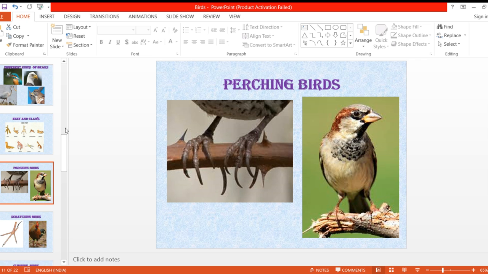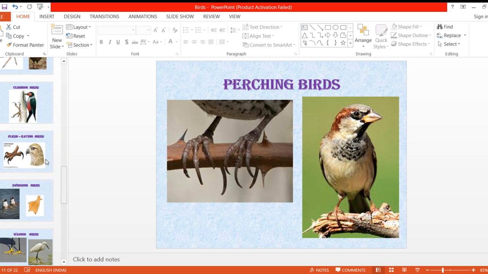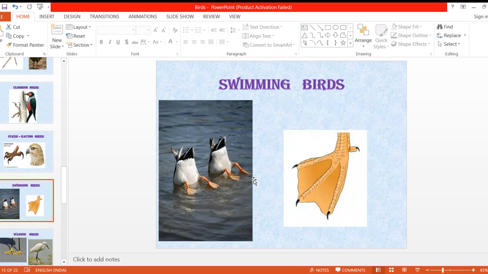Now these are some of the birds. But now, as we learned, the birds which live in the water, their beaks are different. The same way, they have different feet also. Now, these have webbed feet. What is the meaning of webbed? Can you see, in between the feet there is a small thin skin attached.